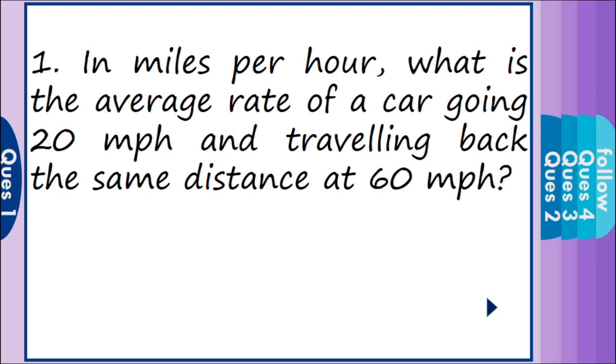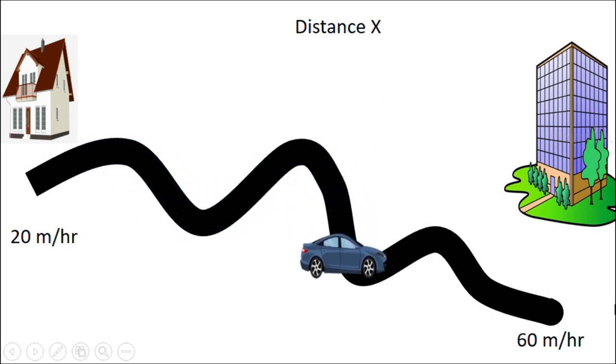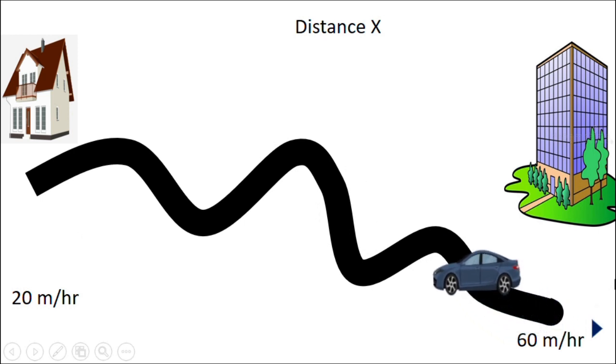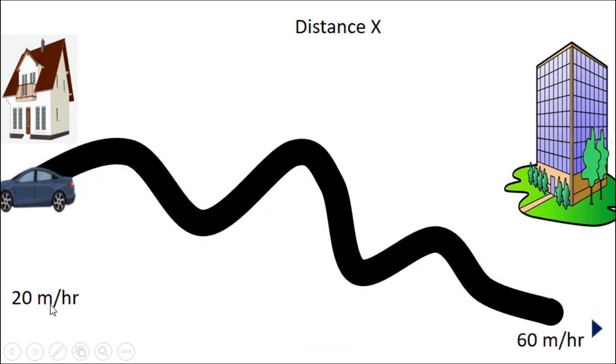Explanation. We have to find the average rate of a car. See the picture. The car is traveling x distance and it is traveling back the same distance. So the distance d1 and the distance d2 both are equal. And the speed s1 is equal to 20 miles per hour and the speed s2 is equal to 60 miles per hour.